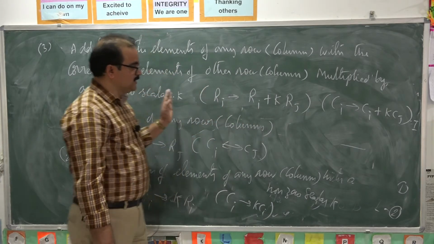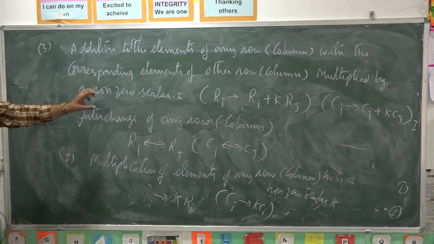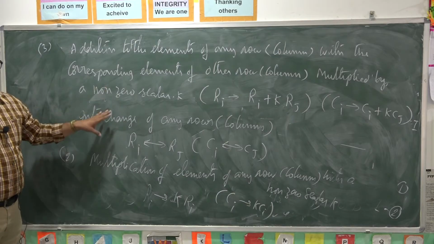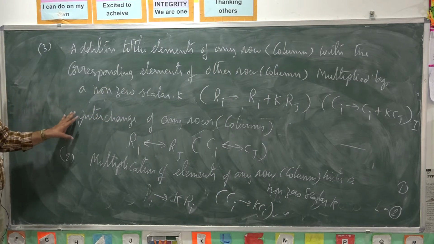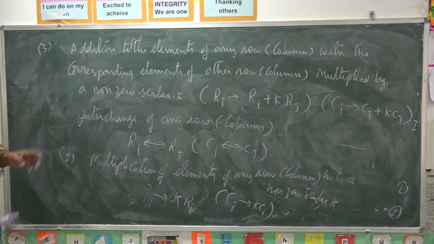These three operations are called elementary row operations. If you apply the same operations to columns, they are called column operations. Now, by using these three operations, we discuss how to find the inverse of a given matrix.